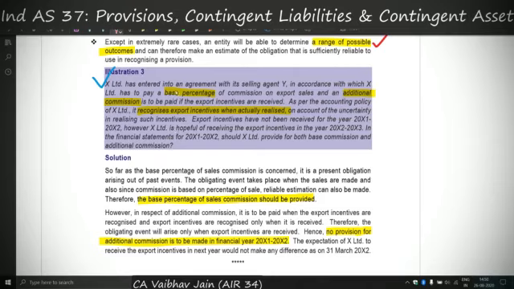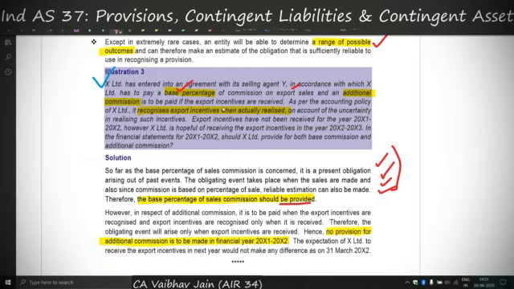So for the base commission, we see that the base commission is dependent on export sales, and in this case we are talking about 20X1-X2. Now export sales have been made as of 20X1-X2, therefore it is a past event, and the base percentage of commission has to be paid on it, therefore there is a present obligation. Because both present obligation and past event are there, and also economic resources will flow out in the form of commission, and that commission can be measured because it is a certain percentage of sale amount, all the four components are there, so we'll recognize a provision for the base percentage.